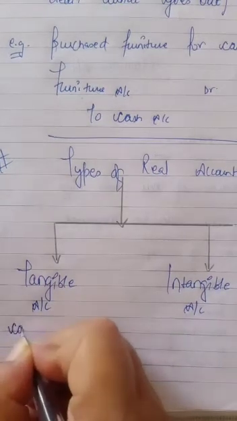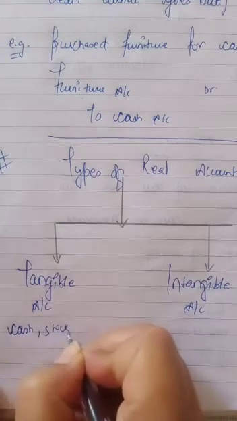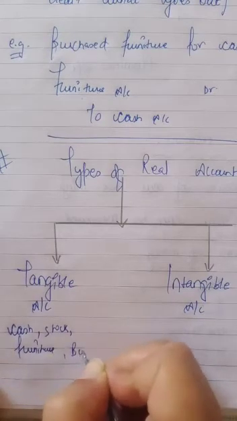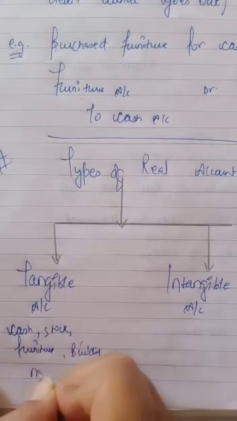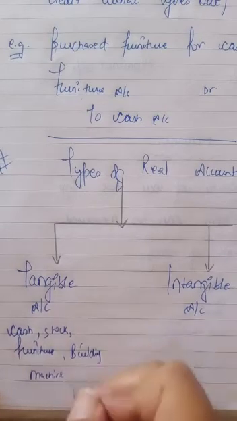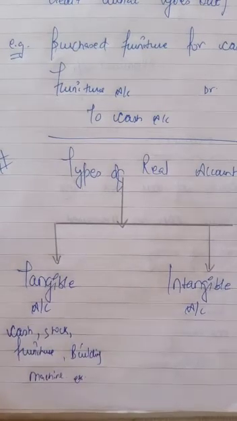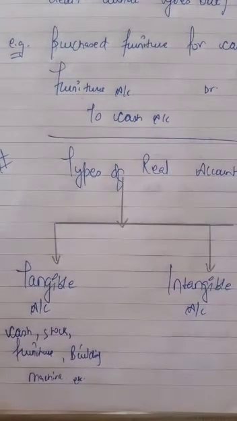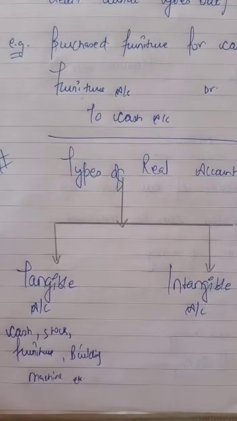like cash, stock, furniture, building, machinery, computer, typewriter, etc. All the assets which can be seen and touched are called tangible real accounts. It should be noted that bank account is not a real account, but it is an artificial personal account. Bank is an institution, and institutions are all personal accounts.